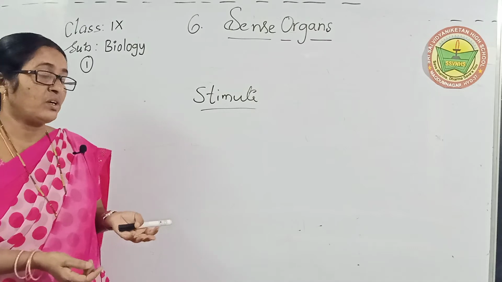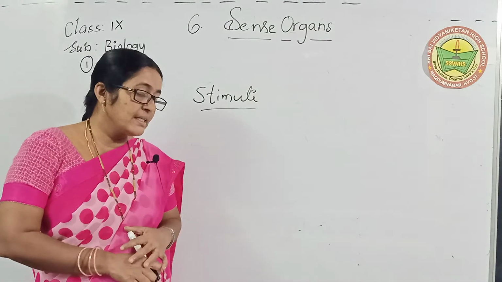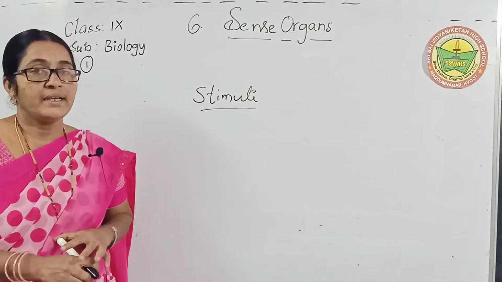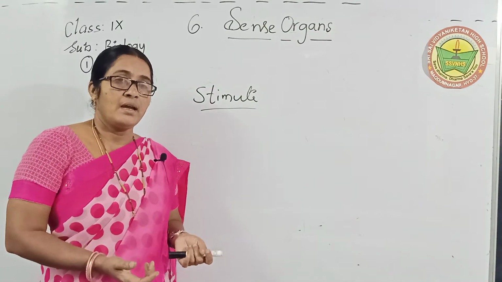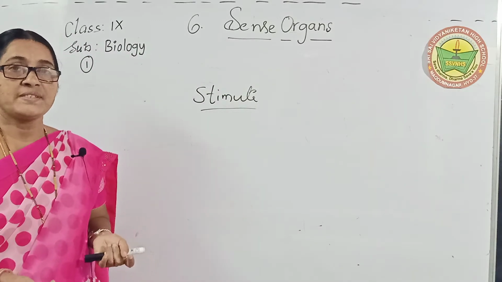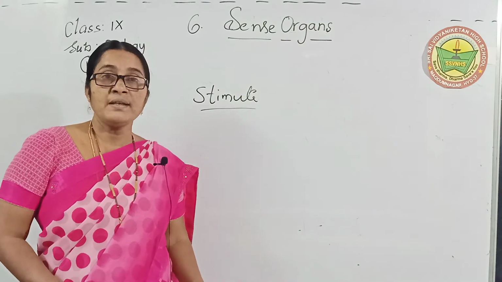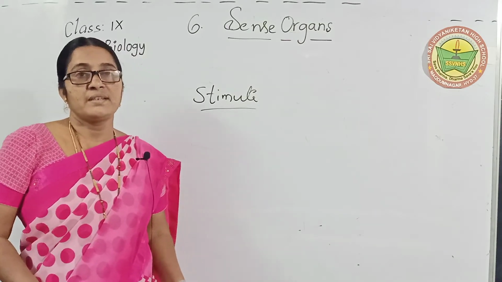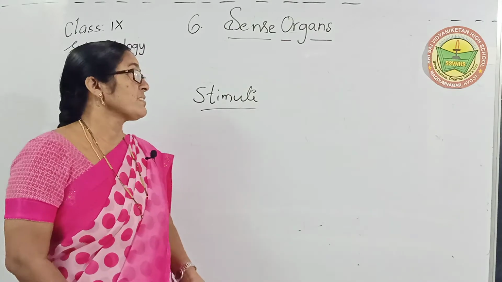The eyes are to see, ears to hear, nose to smell, tongue to taste, and skin to touch, meaning feeling. Children, this is one of the introductions to sense organs.